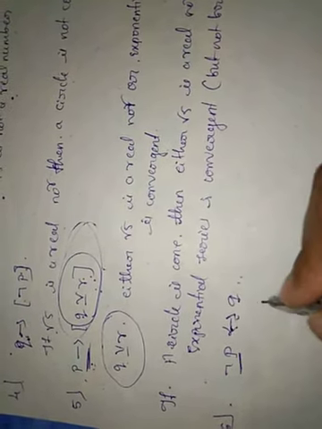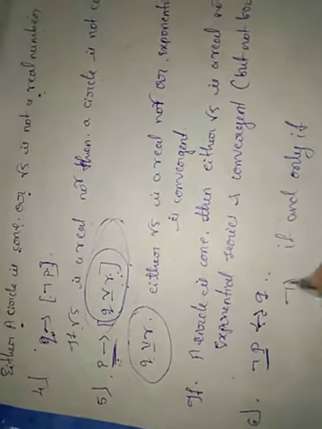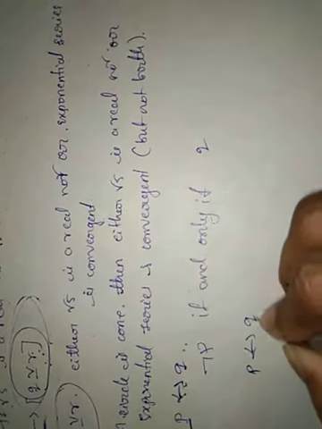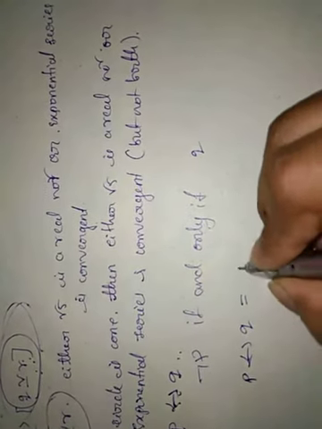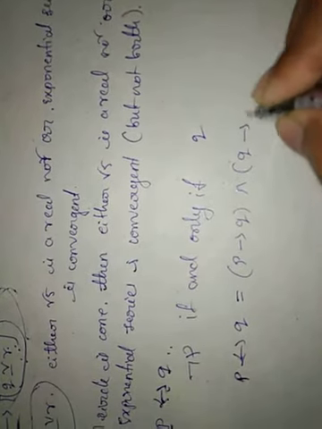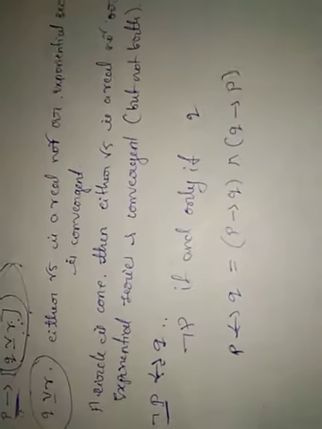Negation of P if and only if Q. So that is one kind, and we already know that the equivalence condition, that means P equivalent to Q, is also equal to P implies Q and Q implies P. So we can write it in this form and also in this form.